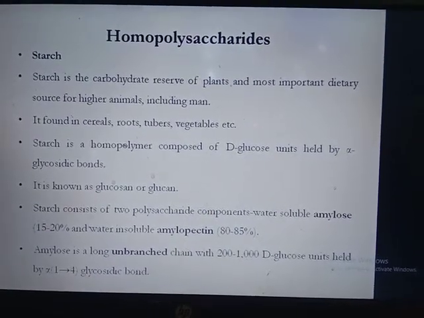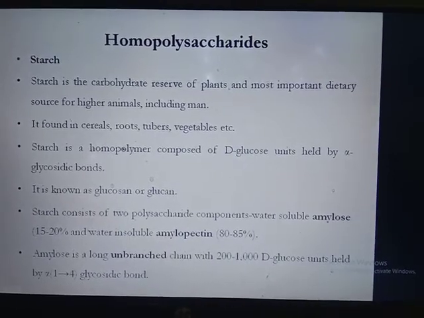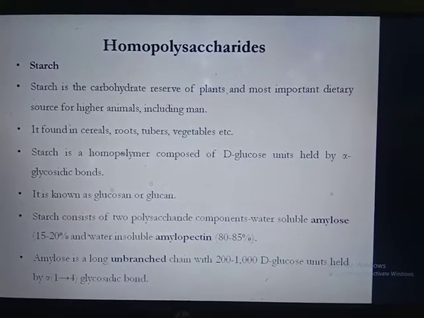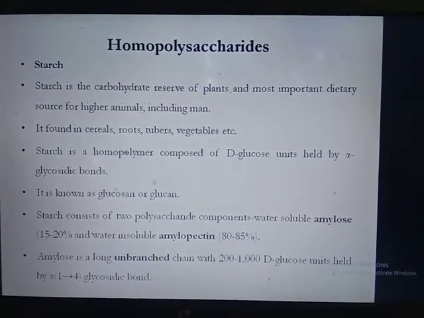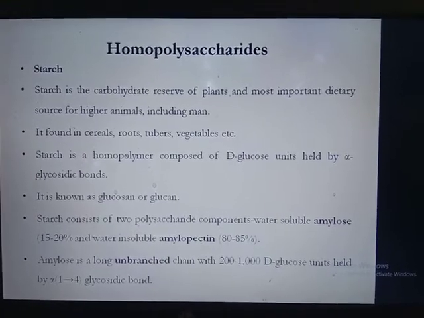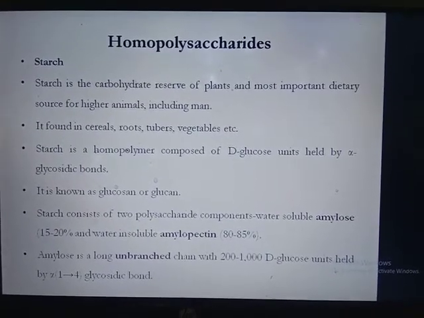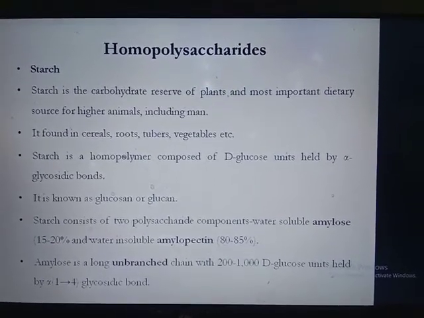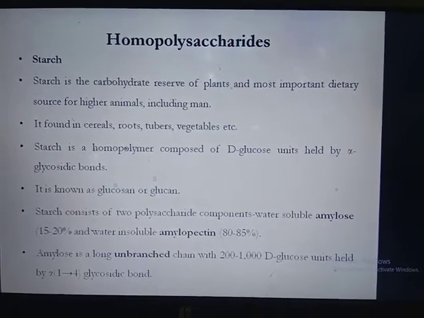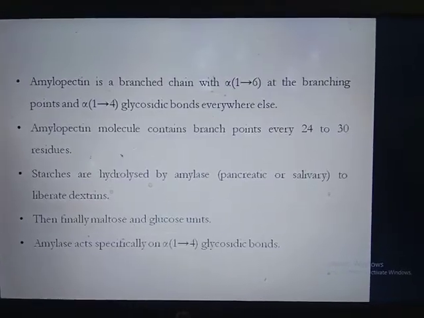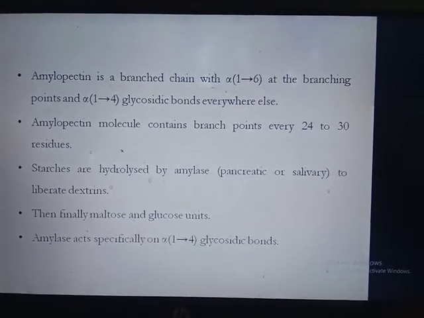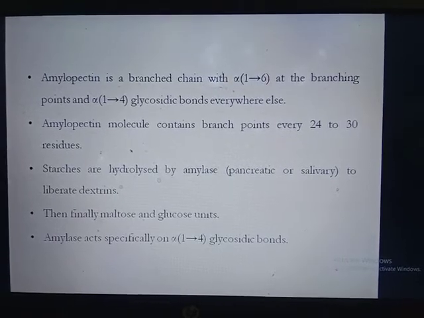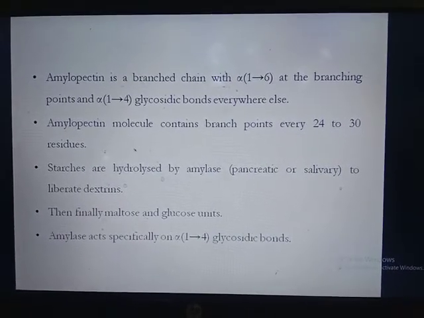Then starch consists of two polysaccharide components. First is water-soluble amylose, which constitutes 15 to 20% of starch, and water-insoluble amylopectin, which constitutes 80 to 85% of starch. Amylose is a long unbranched chain with 200 to 1000 glucose units held together by alpha 1,4 glycosidic bond. Amylopectin is a branched chain. It contains branching at alpha 1,6 points and linear bonds at alpha 1,4 everywhere else.